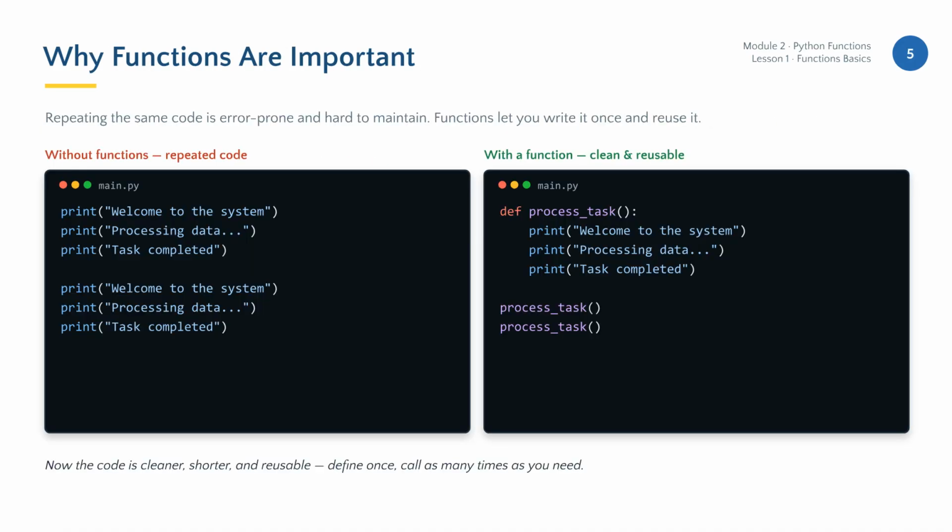Why are functions so important? Without them, you end up repeating the same code, which is prone to errors and difficult to maintain. With functions, you write the logic once and call it whenever needed, keeping your codebase clean, concise, and easy to update.